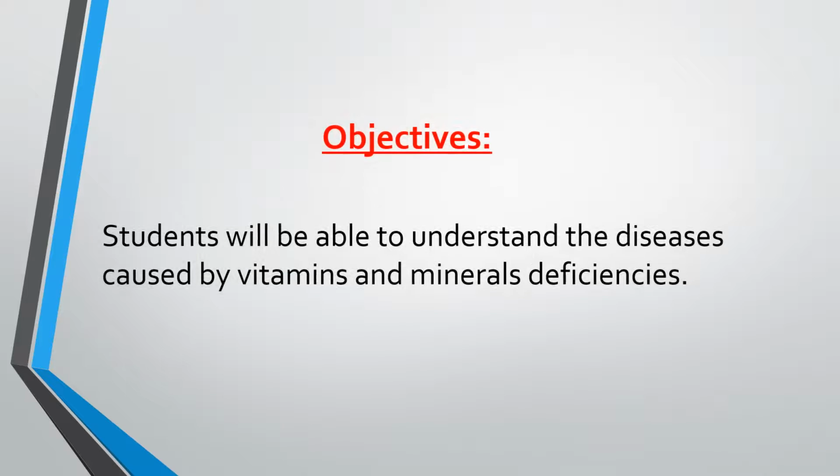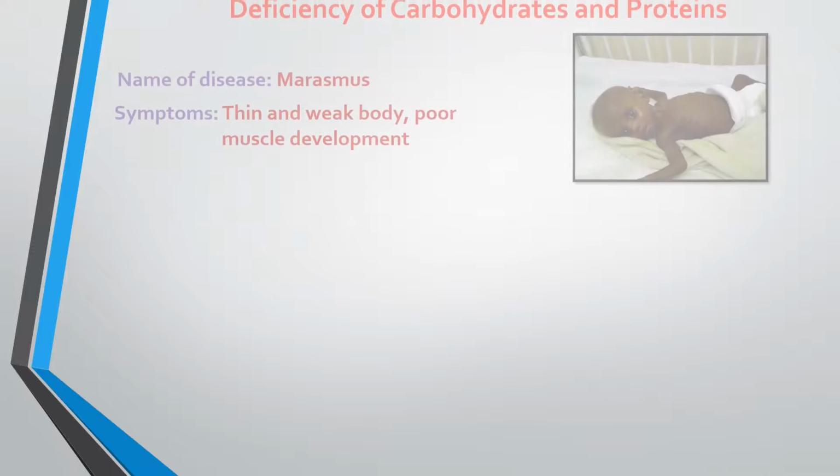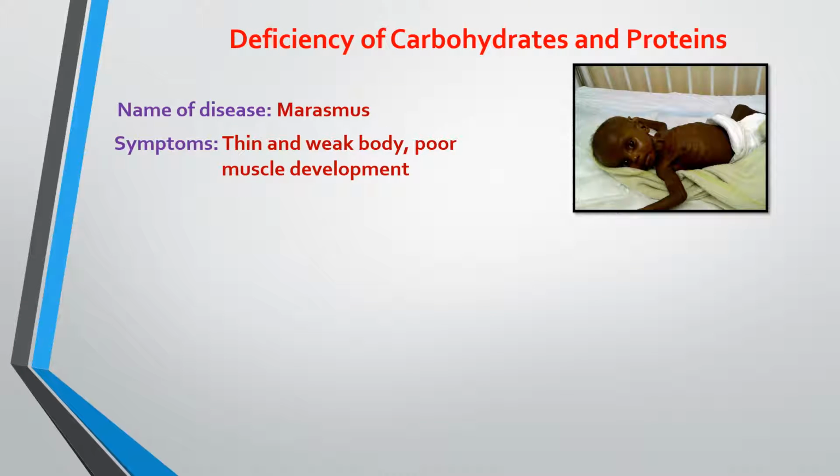So dear students, today we will be able to understand diseases caused by vitamin and mineral deficiency. In our last video lecture we already learned that deficiency diseases are diseases caused by lack of a particular nutrient in our diet, and that nutrient can be carbohydrates, proteins, vitamins, or minerals. So let's try to understand one by one.